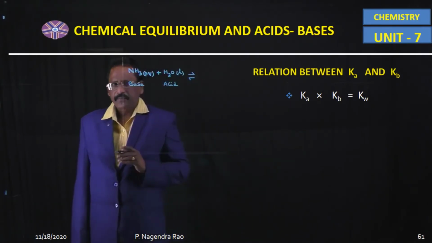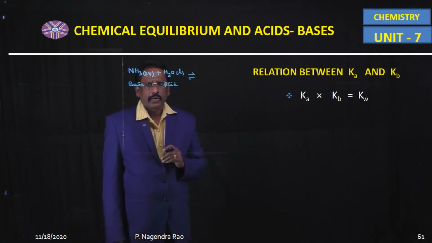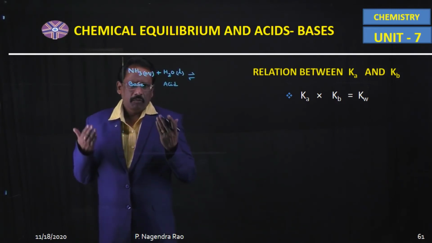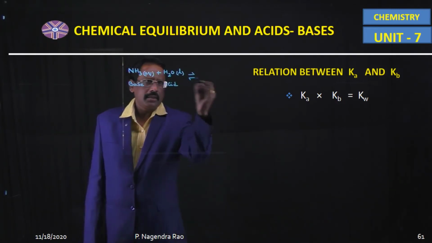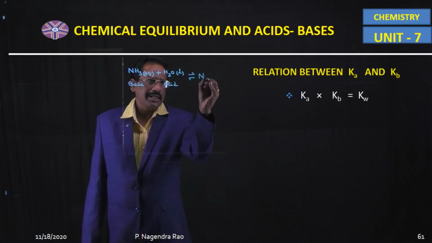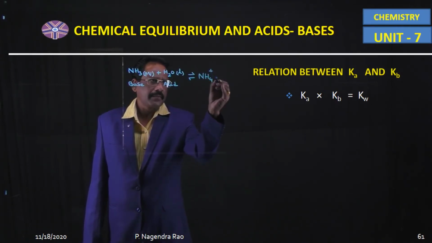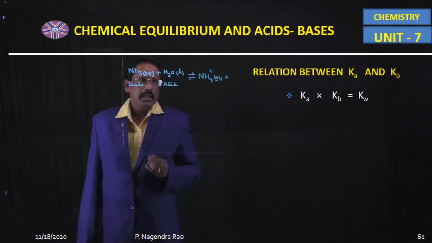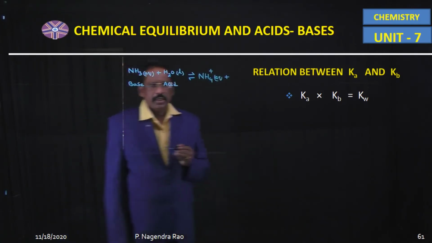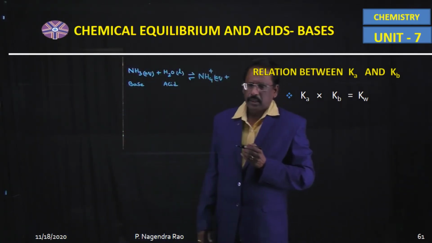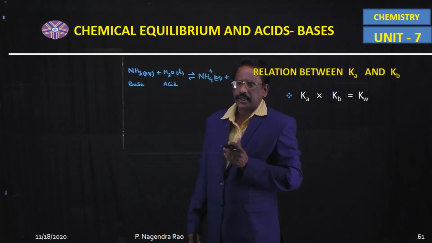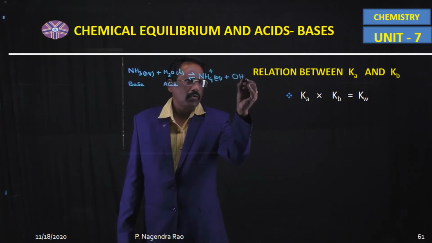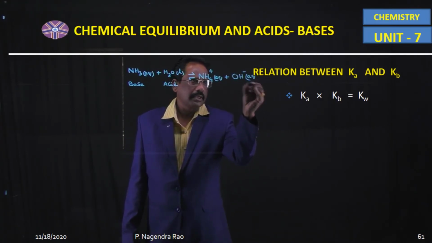So ammonia is the Bronsted base, meaning proton acceptor. Now this becomes NH4 plus, and this one is the proton donor according to Bronsted-Lowry acid-base theory. Now this is converted into OH minus aqueous.